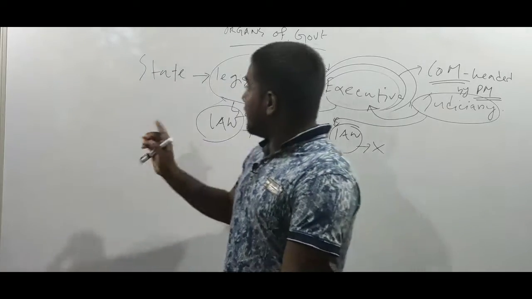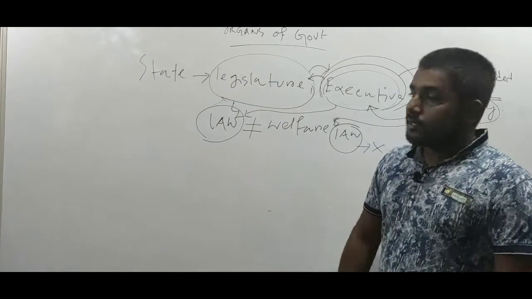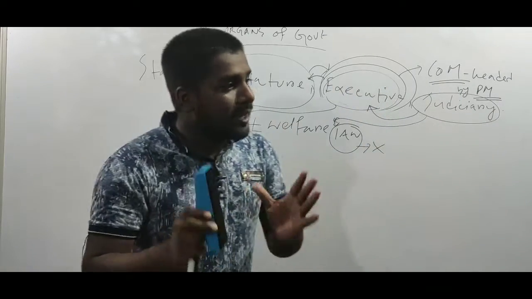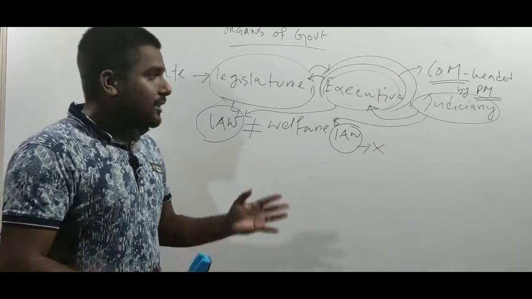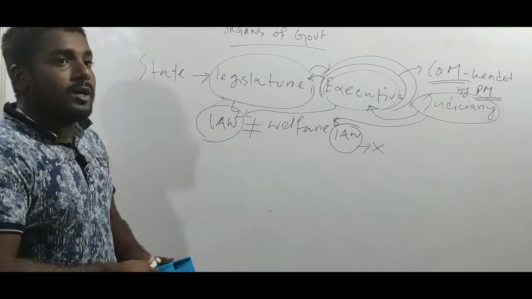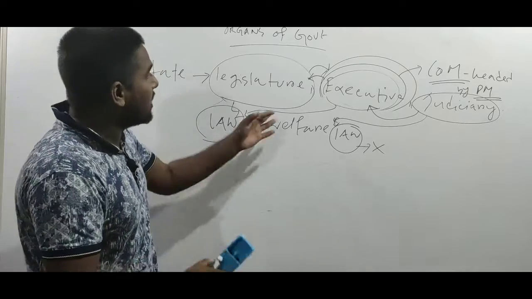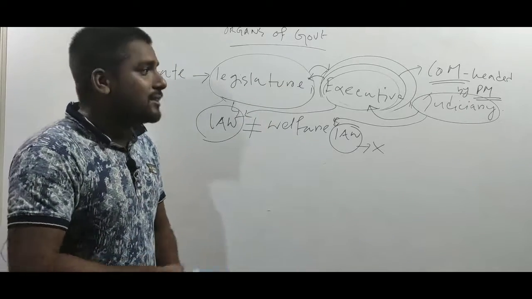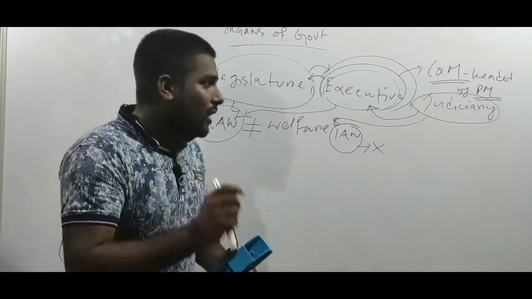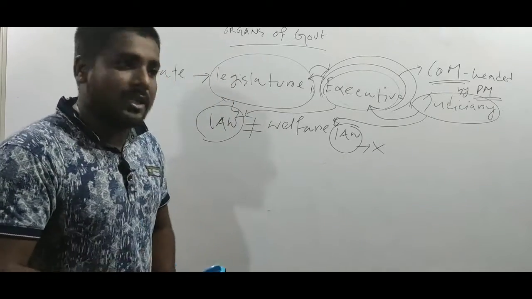So these are the three organs of the government. The first organ is legislature, which is given the power of making all the laws in the country. The second body is executive, which is given the power of implementing the laws made by the parliament or legislature. And third comes the role of the judiciary. Judiciary will keep a watch on the working of the legislature.